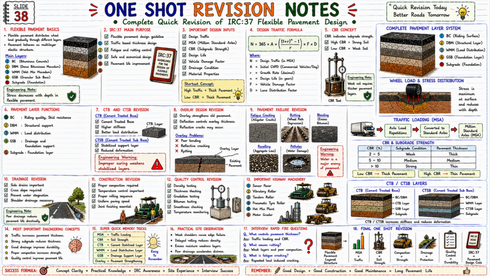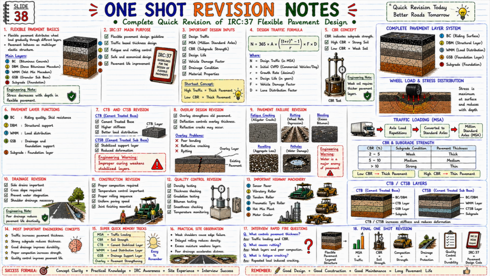Now let us look at the seventh topic. 7. Compaction considerations. Here are the different types of rollers. Vibratory roller, tandem roller, pneumatic tire roller. Now look at the compaction objectives. Density achievement, air void reduction, strength improvement, prevention of deformation. And inadequate compaction is the biggest cause of pavement distress.